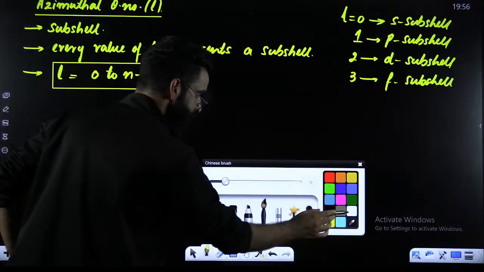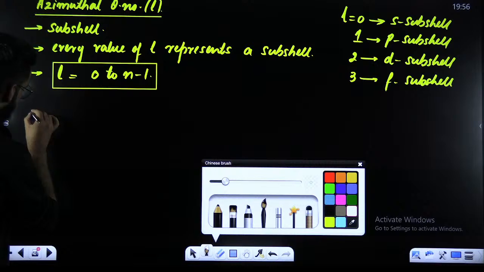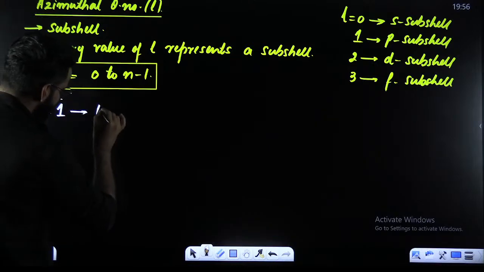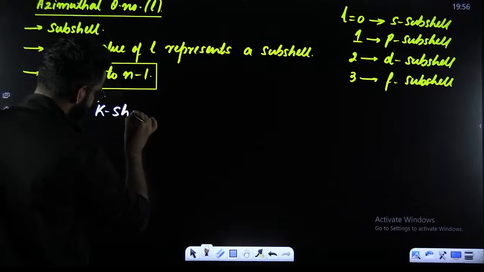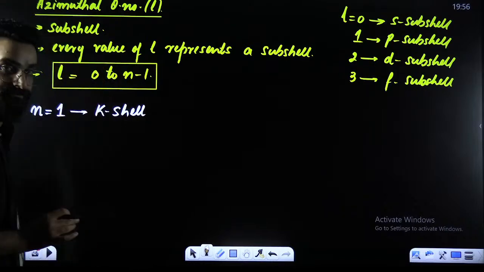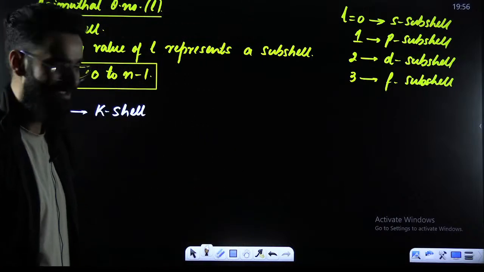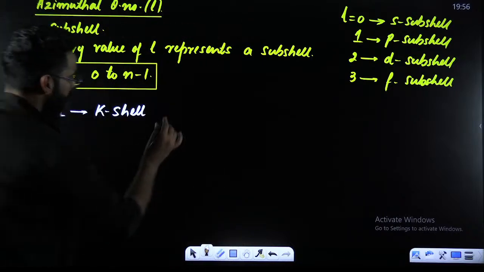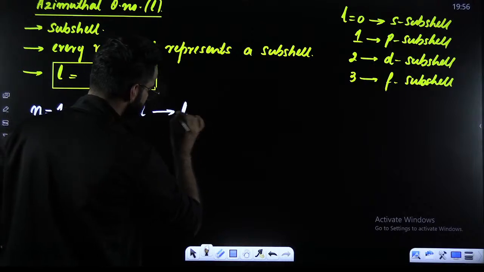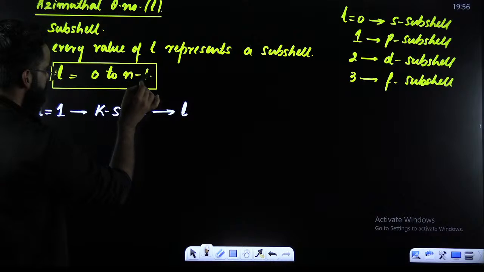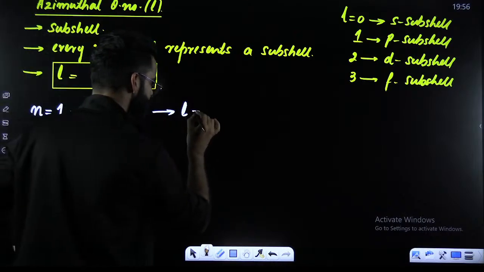For example, let's say I'm talking about n is equal to 1. n is equal to 1 means the K shell, the first shell. Now, if n is equal to 1, what will be the possible values of L? Put the value of n as 1 here. So 1 minus 1, 0, 0 to 0.